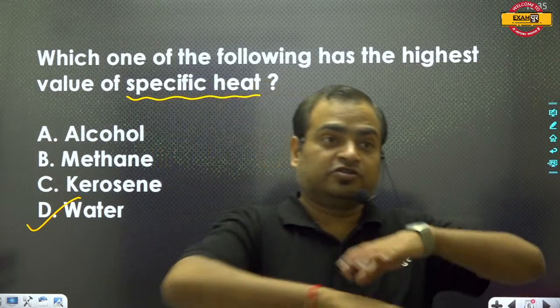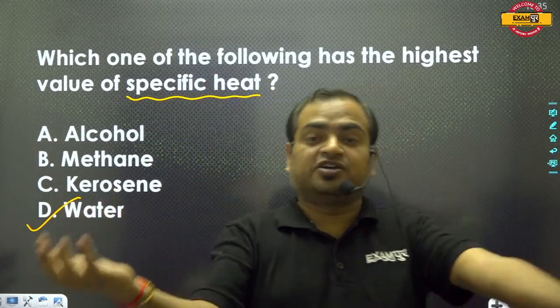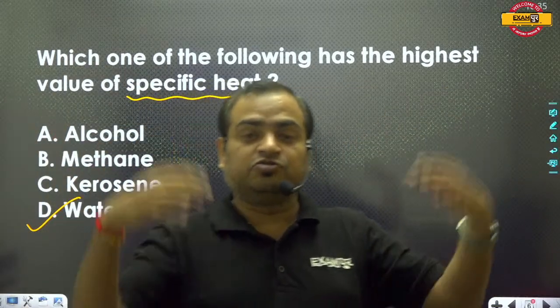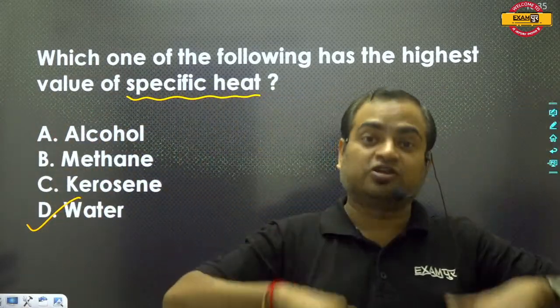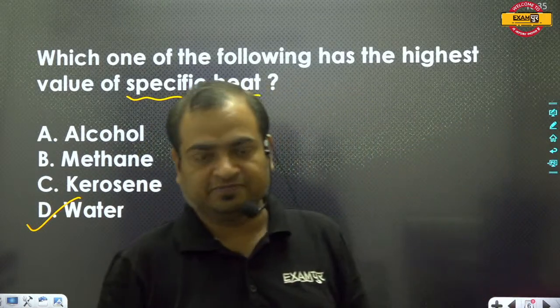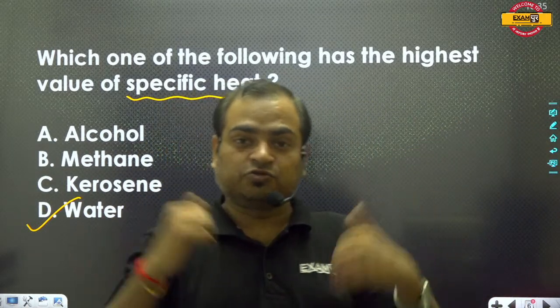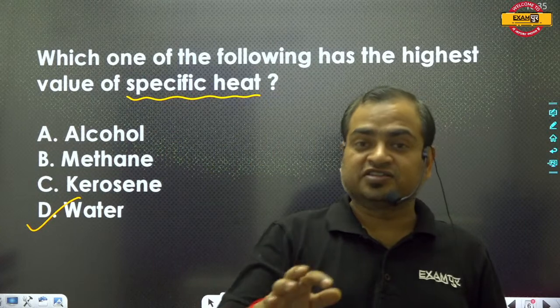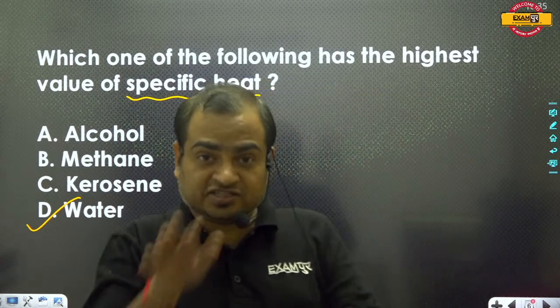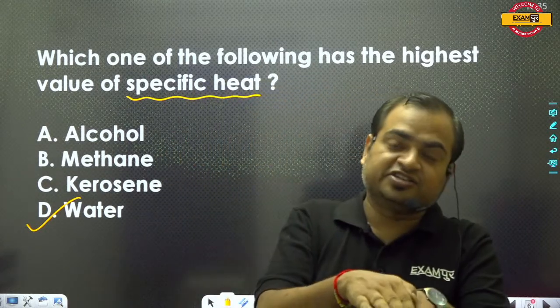The whole ocean receives a huge amount of solar energy from the sun and stores it.